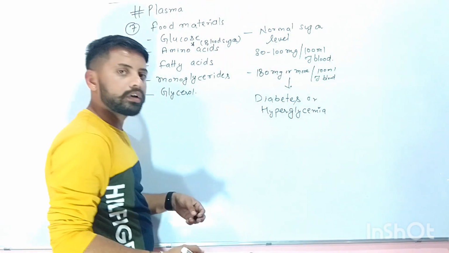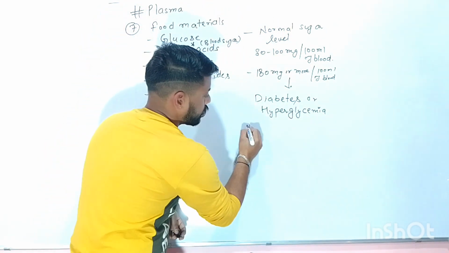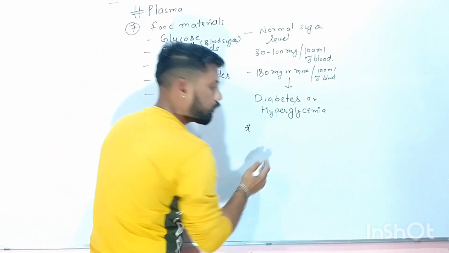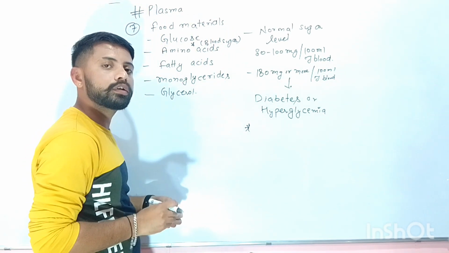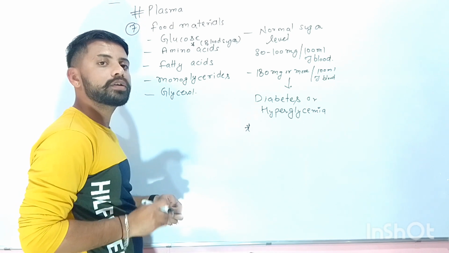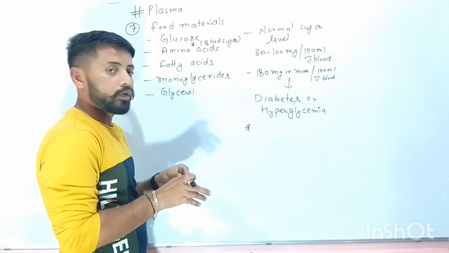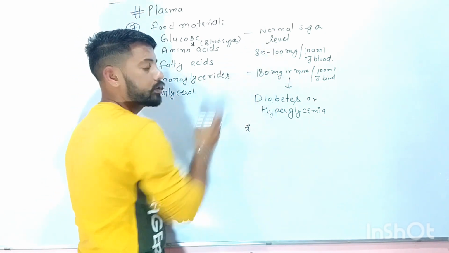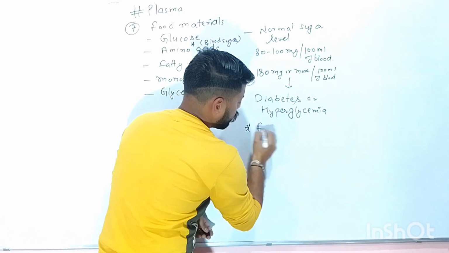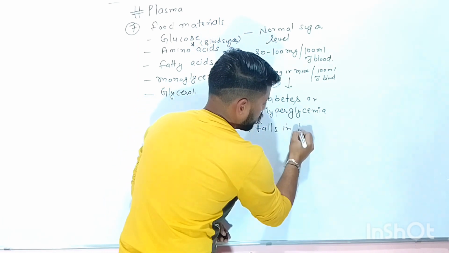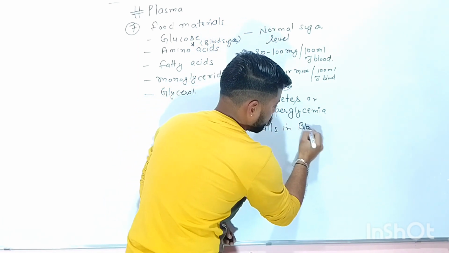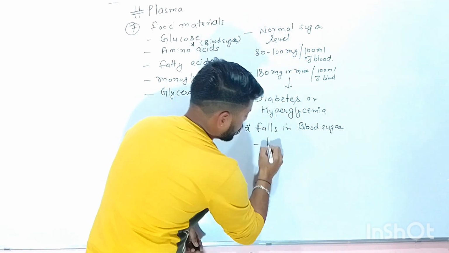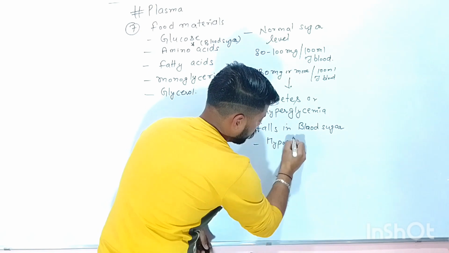And if the blood sugar level falls below 80 to 100 milligrams, then that situation is known as hypoglycemia.